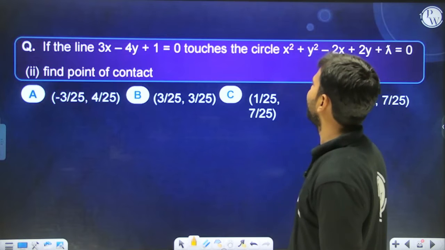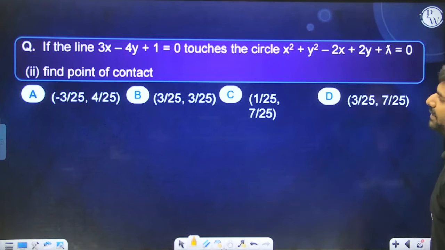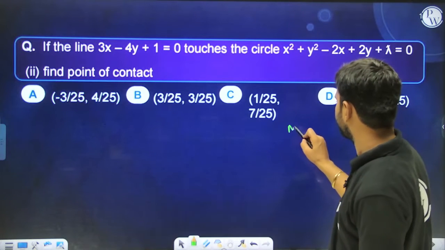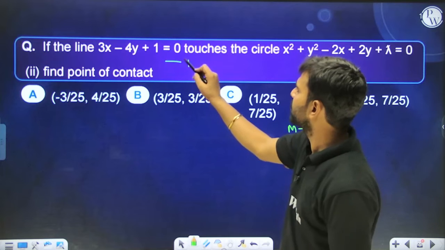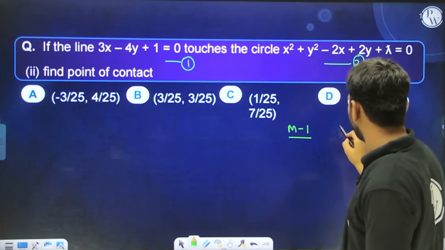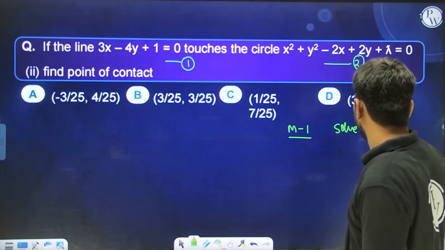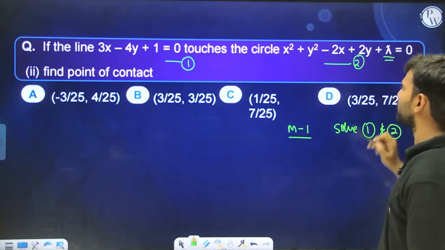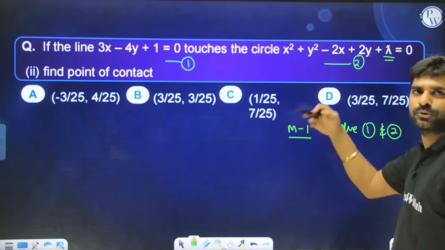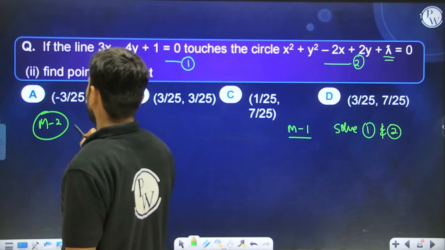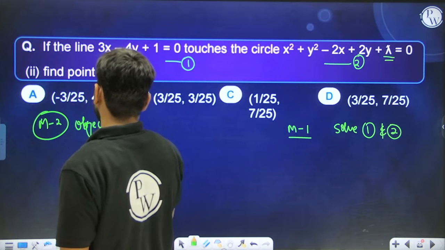Okay, if this line touches the circle, then find the point of contact. I don't think it is difficult at all. Method 1 is calling this equation 1 and this equation 2. Since we have already got the value of lambda, we can solve 1 and 2. That is one way. Or you can also see that the moment you have got the value of lambda, whatever is the answer has to satisfy both equations. That is method 2, the objective method.